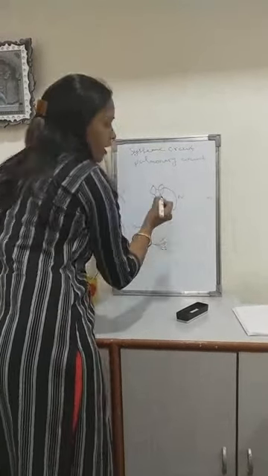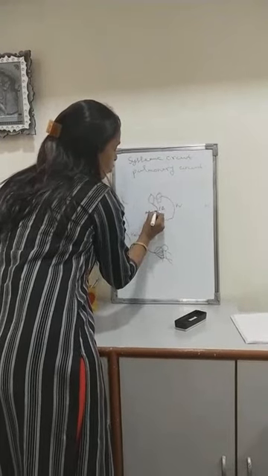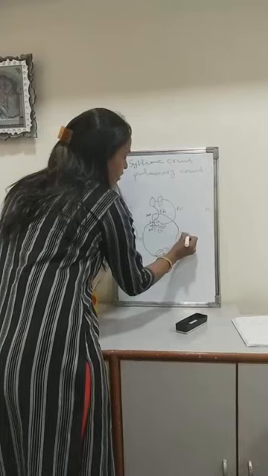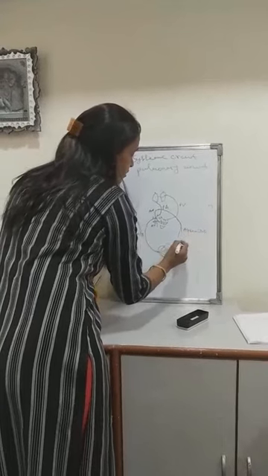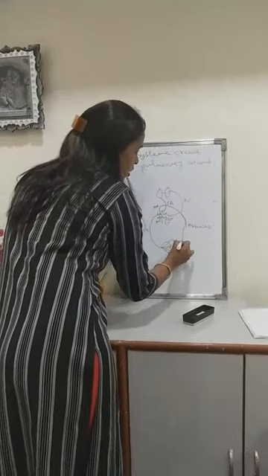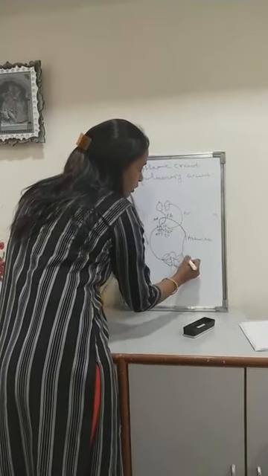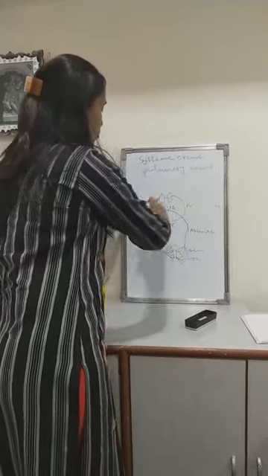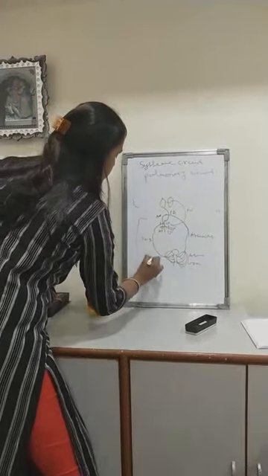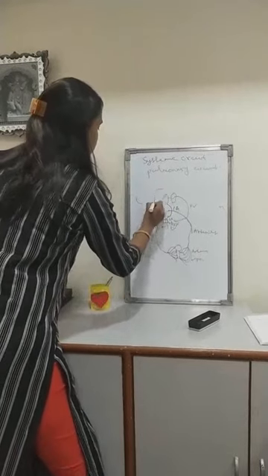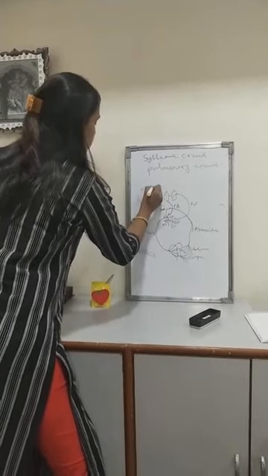From the left ventricle, through the aorta, the oxygenated blood gets into various arteries, and from various arteries it reaches our body tissue through the fine arterioles or capillaries. So this is the whole system. This is our systemic circulation, and this is our pulmonary circulation.